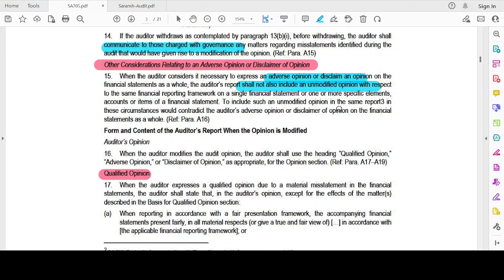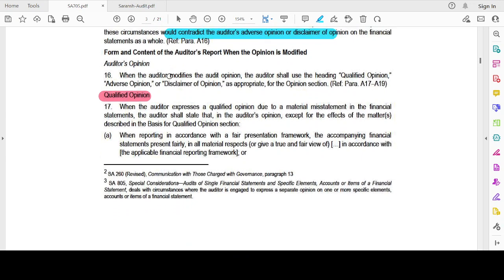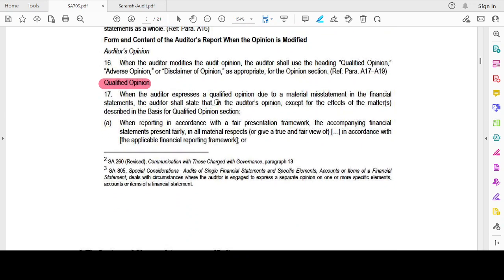To include the unmodified opinion in the same report in such circumstances would contradict the adverse opinion or disclaimer of opinion on the financial statements as a whole. Which means whenever I'm giving an adverse opinion or disclaimer of opinion, I should not include something which is an unmodified opinion.